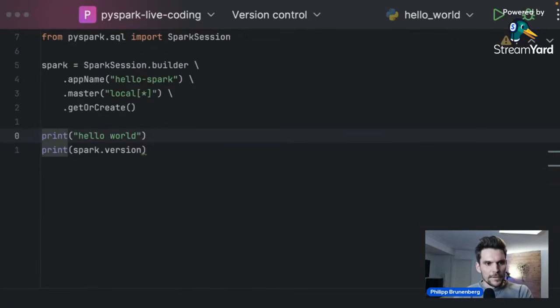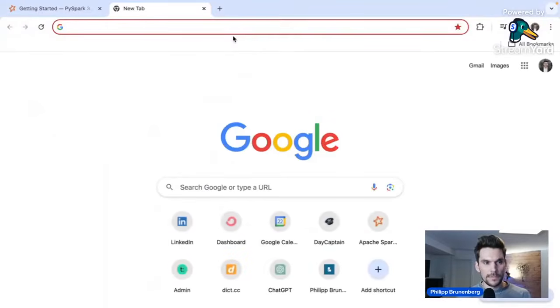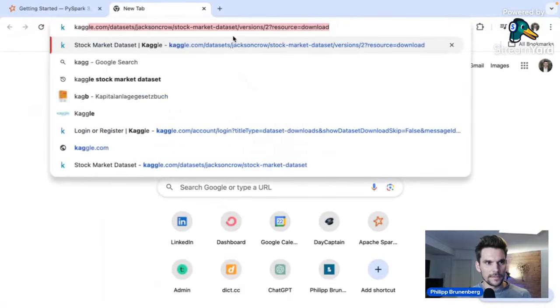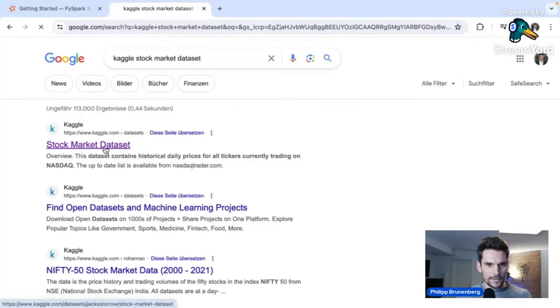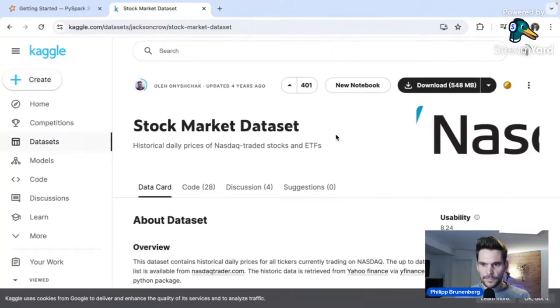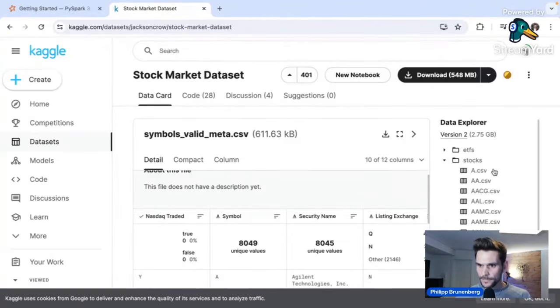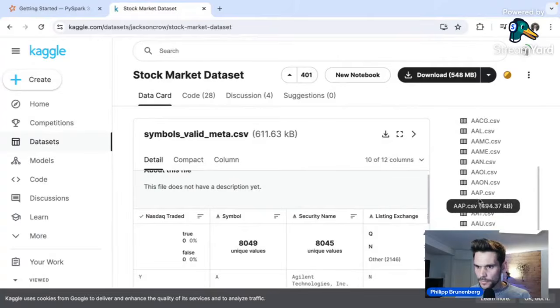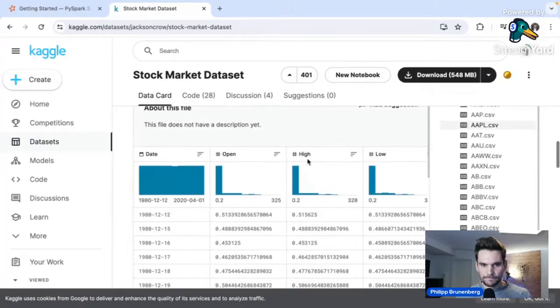All right. Having that said, we would like to work with some data, and therefore I will go ahead and download some data. Maybe you have heard that I use Kaggle to get data sets. And here we have the stock market data set. That's a data set that I like to use for simple use cases. Here we have basically CSV files for many stocks. Usually I use Apple because it's at the top here. And here we can see already what's in the file.